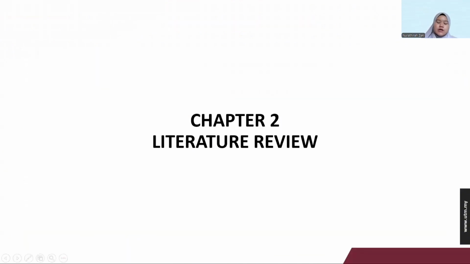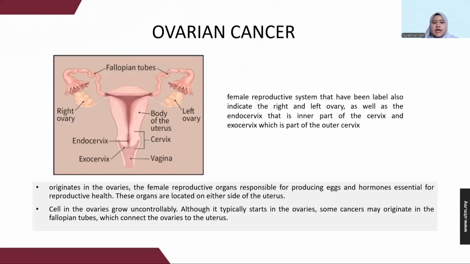We move to chapter two, the literature review. Basically, for ovarian cancer, this is the figure of the female reproductive system that has been labeled. They indicate the right and left ovary, as well as the endocervix, the inner part of the cervix, and the outer part of the cervix.